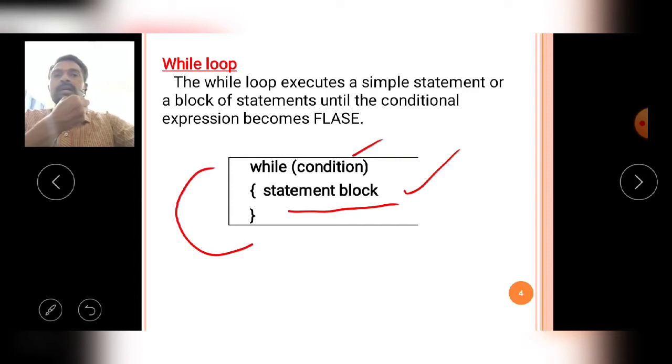Again it goes to the top, then again it verifies the condition. In the second iteration, if the condition is true, it comes to the block, executes the block, and goes to the top again. Like that, the statements block is executed repeatedly until the given condition becomes false. That is how the while loop is executed by the C compiler.